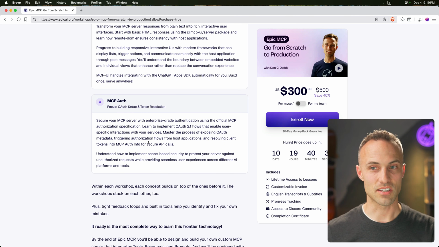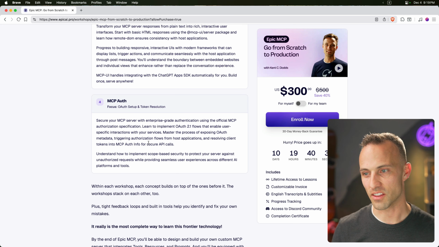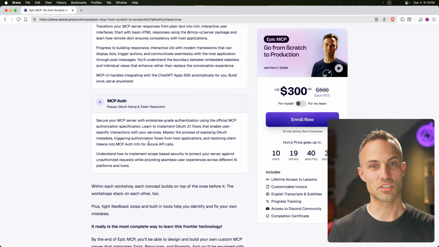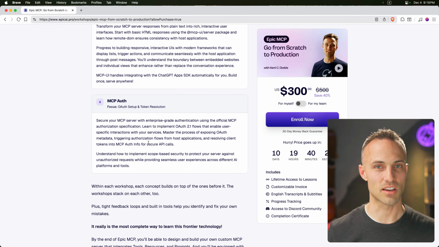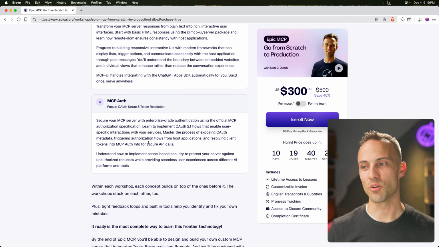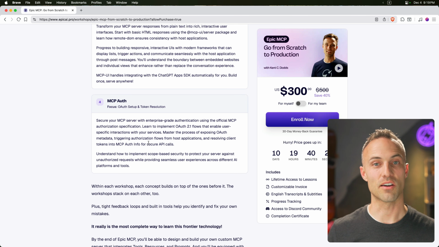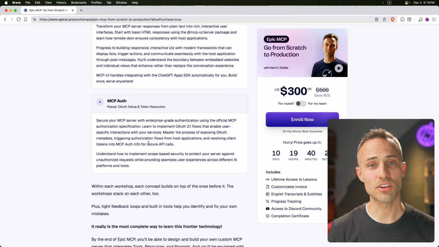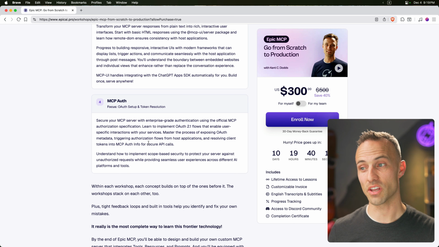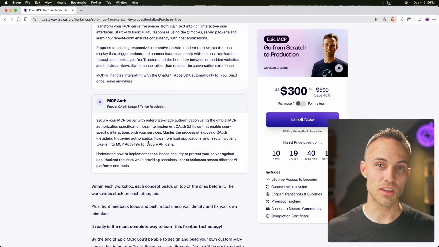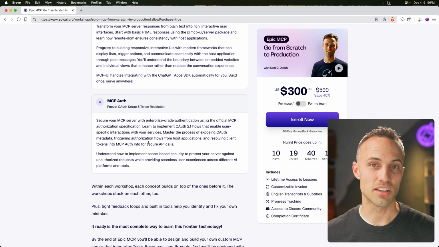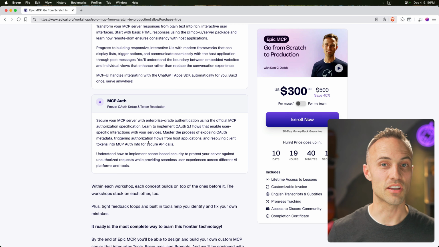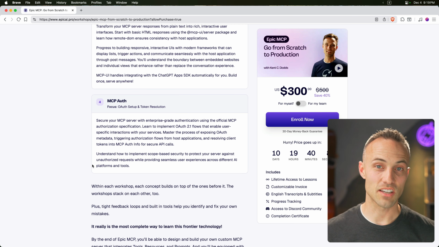And then authorization and authentication with MCP Auth. We'll talk about how to set up your MCP server to be a resource server and work with the OAuth server that you're using or that you have at your own company. This is everything that you really need to know to build a sophisticated MCP experience with whatever chat application your users typically are using. It's a pretty cool and exciting new technology.